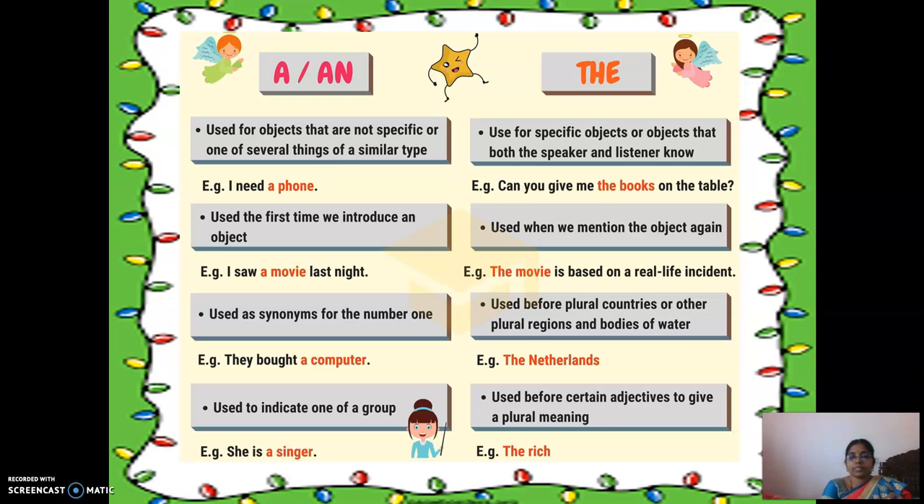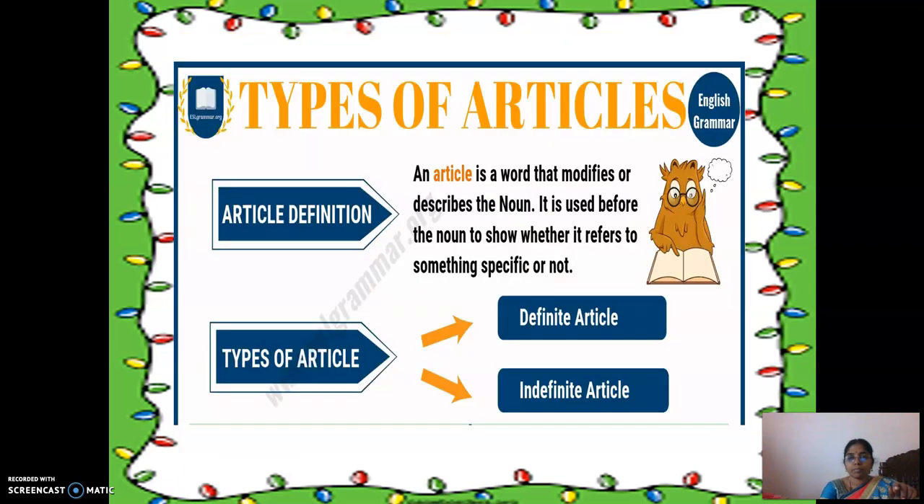Used before certain adjectives to give a plural meaning. So she is a singer. We saw that singular. She's a singer. Here I'm going to say "the rich". The rich. It's an adjective. You all know rich is an adjective, used before certain adjectives to give the plural meaning. Right? I hope "a" and "the", you will get an outline now. Right? We'll go in depth.